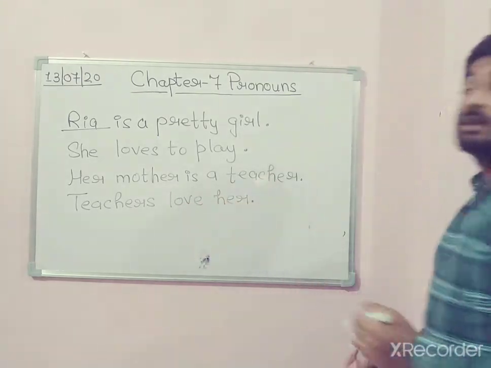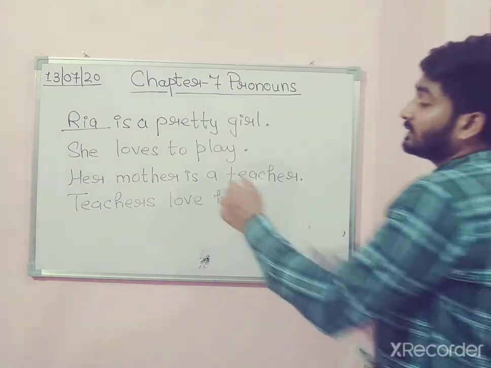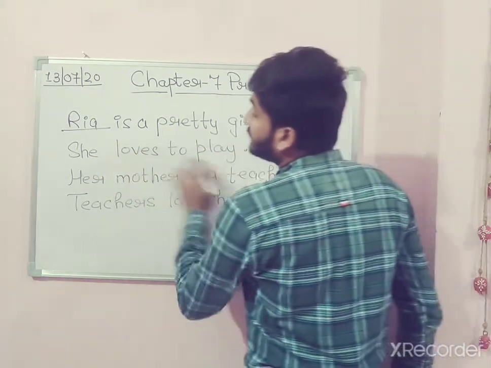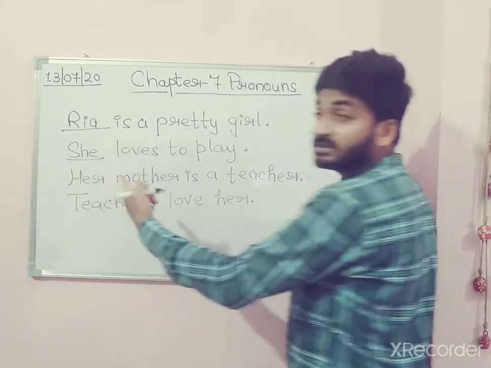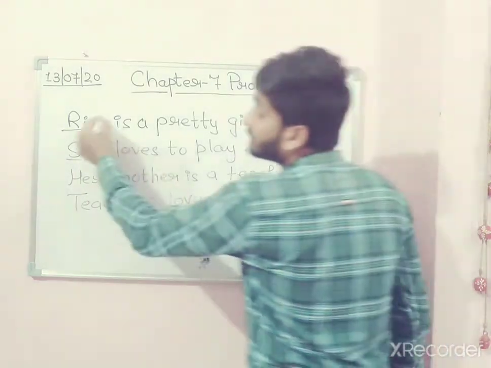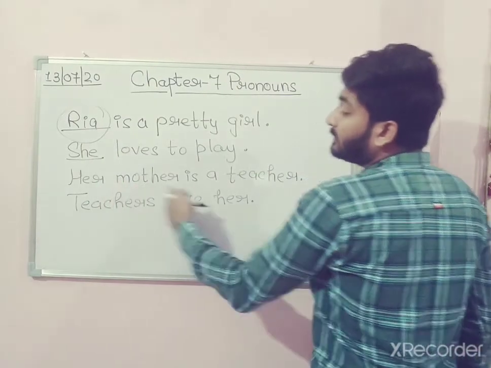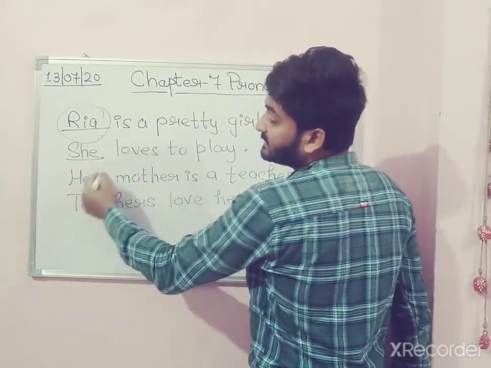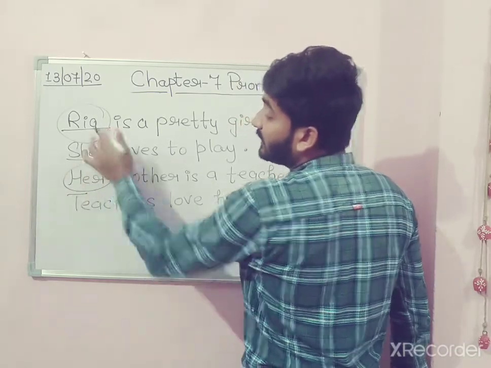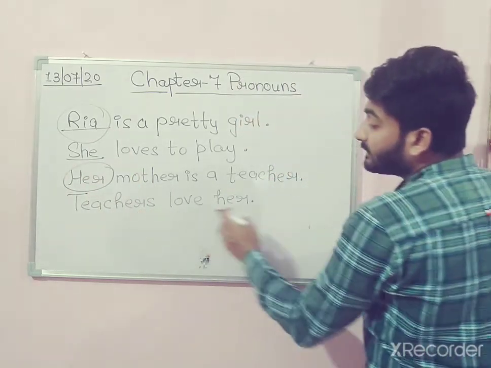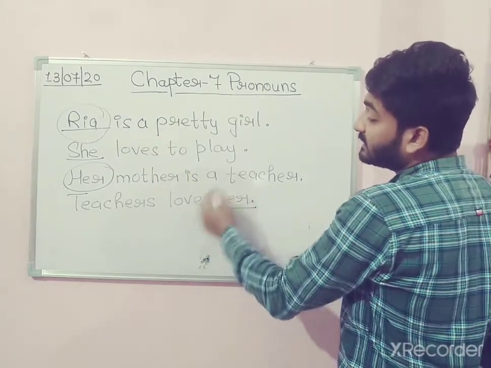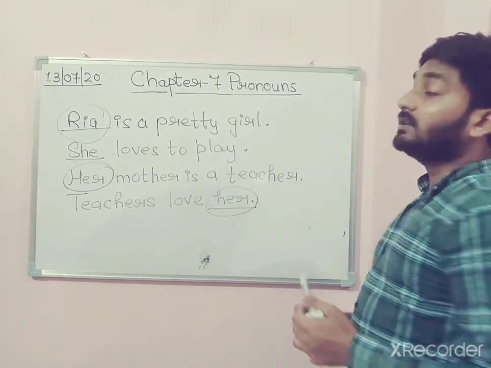Okay? Now, see, Ria is a pretty girl. She loves to play. Who loves to play? She. Who is she? Ria. Her mother is a teacher. Whose mother is a teacher? Ria's mother is a teacher. That means this her is for Ria. Teachers love her. Who is her? Ria. Ria is her.